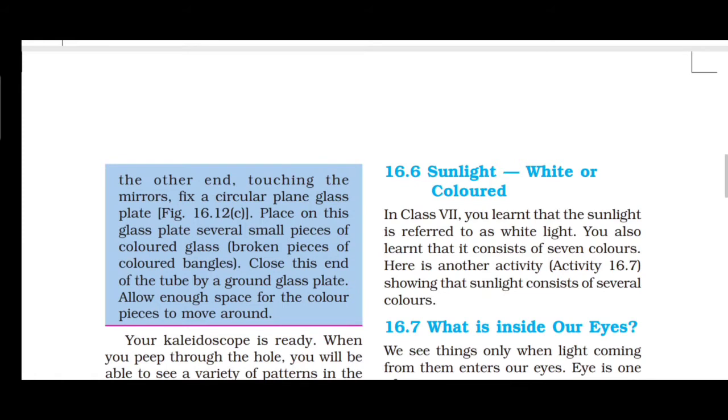Sunlight is white color or another color. The sunlight is referred to as what? White light. We all know that it is white light. It consists of 7 colors. That we don't know. For that we are going to study one experiment.